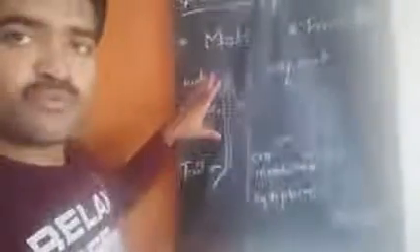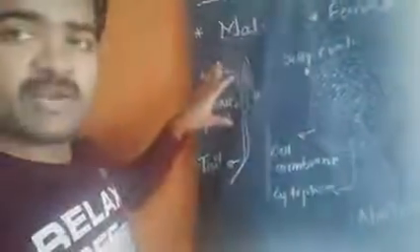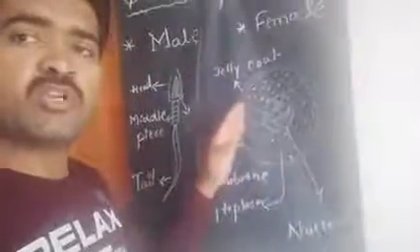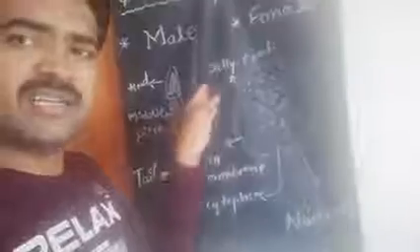The size of this male gamete, the sperm, is about 0.05 mm. And this is the egg. The egg is 100 times larger than the sperm, and measures about 0.15 mm. That is the diameter of the egg.